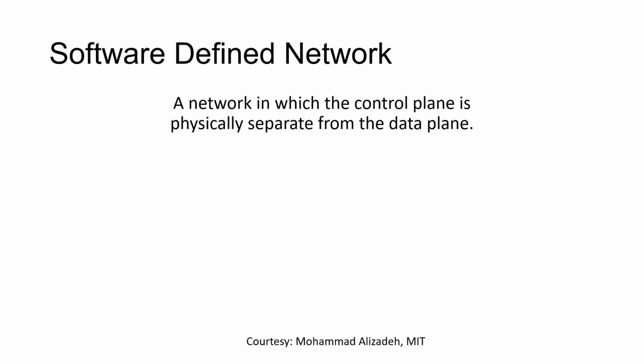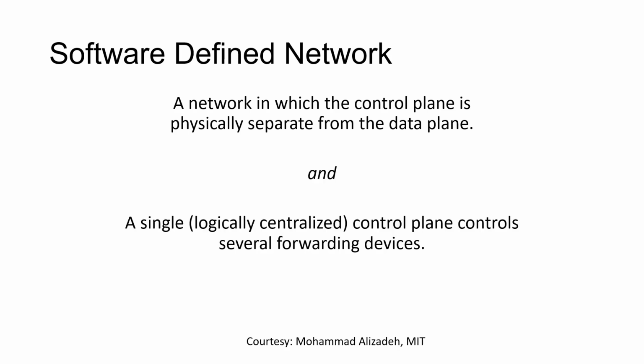So what is SDN? The definition of Software Defined Network is shown here. A network in which the control plane is physically separate from the data plane. A single control plane controls several forwarding devices. This is the definition, but you may not be familiar with the terms control plane and data plane. So we shall see in detail what is SDN, Software Defined Network.